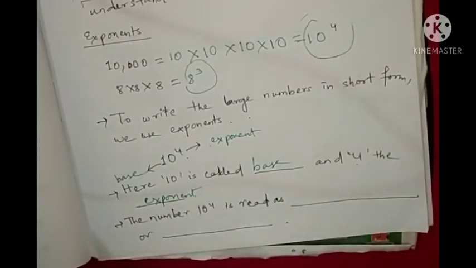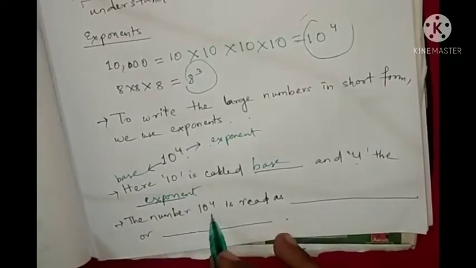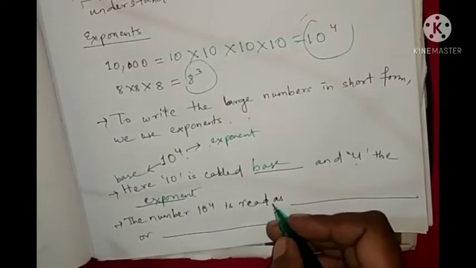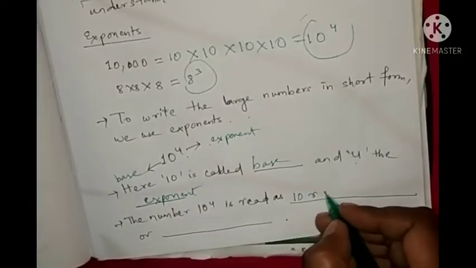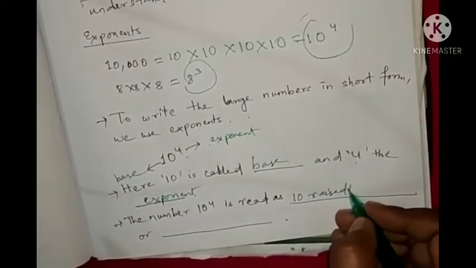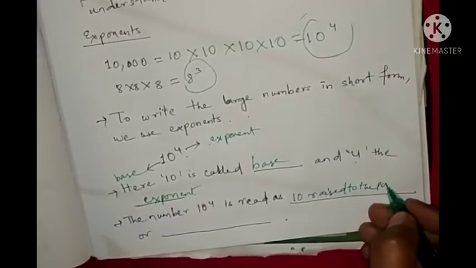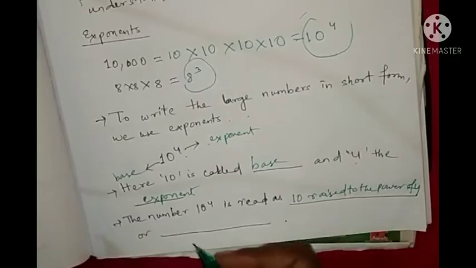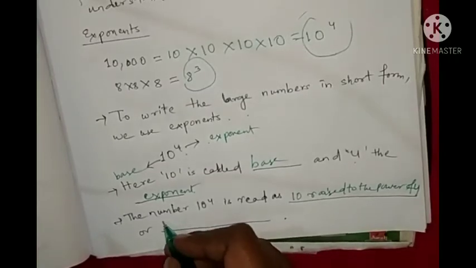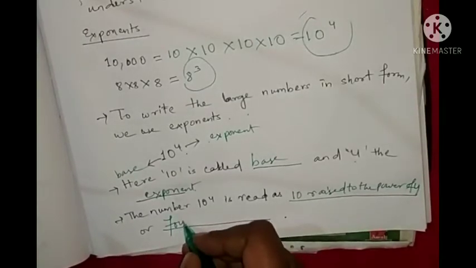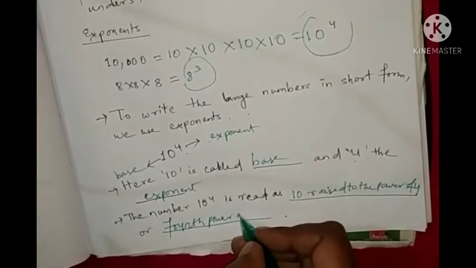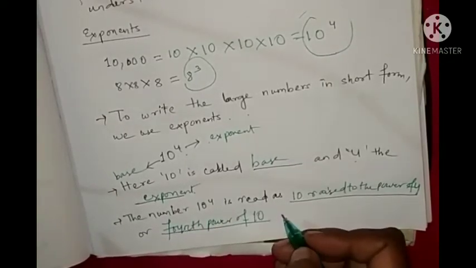Here we'll read 10 to the power 4 as 10 raised to the power of 4, or as the 4th power of 10.